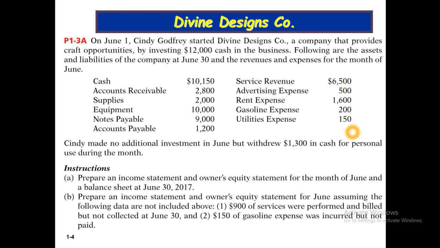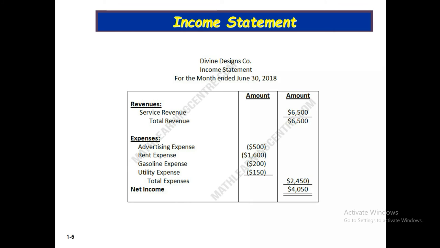So we show the Divine Designs Company income statement for the month ended June 30, 2018. When we prepare an income statement, we need a duration, and this is for 1 month.